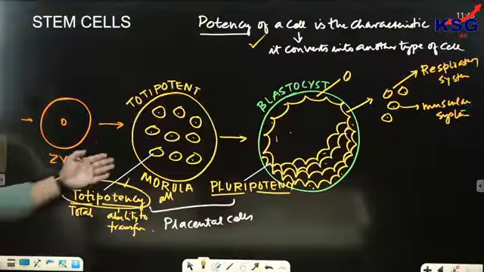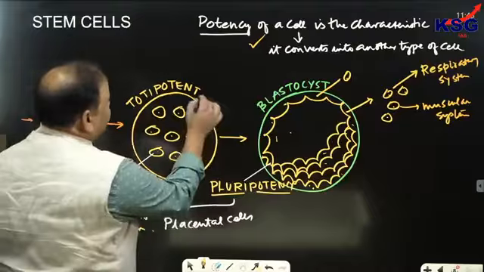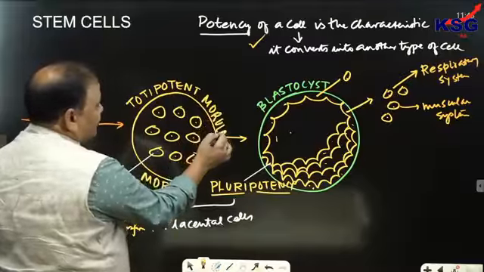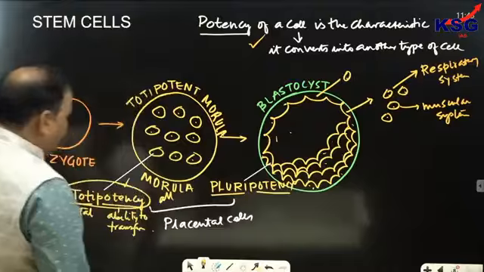For example, cells of the totipotent morula stage have this characteristic. Write down pluripotency.